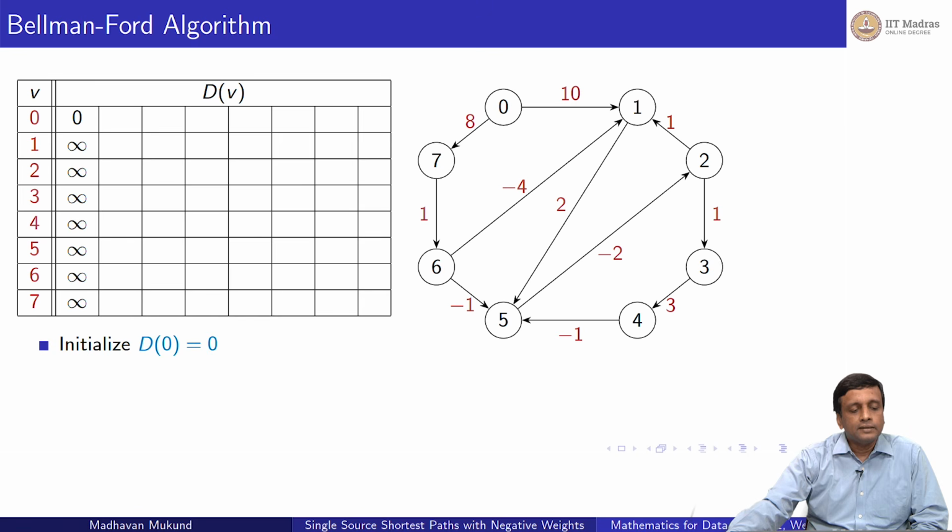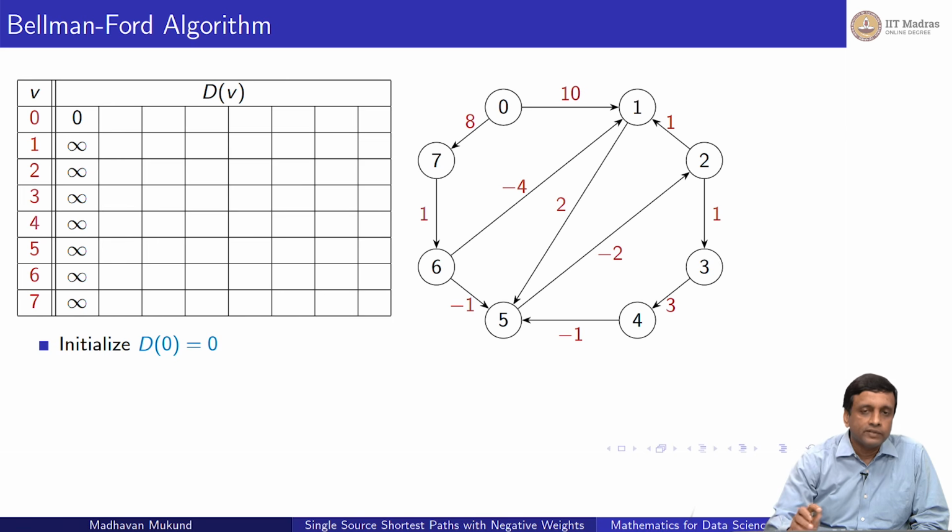So we initialize it by setting the distance of vertex 0 to 0 and everything else to infinity, right? This is our initialization for Bellman-Ford. Initially we know nothing about how to get to any other vertex, and now we do this update. Now we look at every edge, is how the Bellman-Ford algorithm says. We look at this edge and ask, what do I know about the starting point plus this weight versus the ending point?